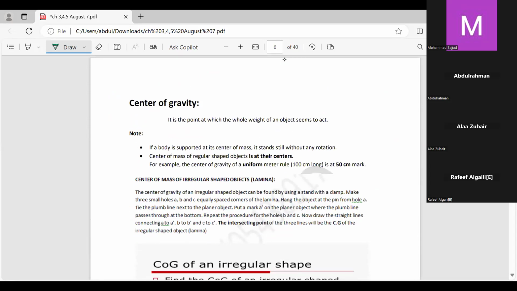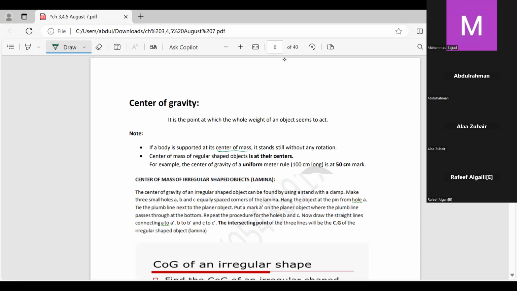Center of gravity. It is the point at which the whole weight of an object seems to act. This is the point where the whole weight of an object is concentrated, is acting. Now, center of mass and center of gravity are the same point.